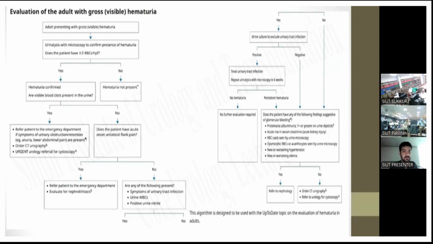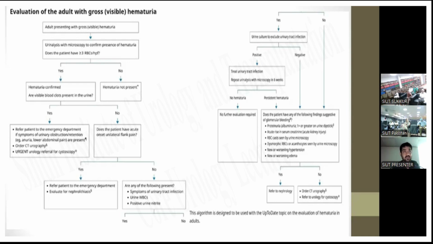When a patient comes with gross hematuria, the first thing is urine analysis with microscopy to confirm the presence of hematuria. Does the patient have 3 or more RBCs? If no, then hematuria is not present. And if yes, then hematuria is confirmed. Are visible blood clots present in the urine? If no, does the patient have acute onset unilateral flank pain? If no, then are any of the following present in the patient? That is, symptoms of UTI or urine WBCs and positive urine nitrite.